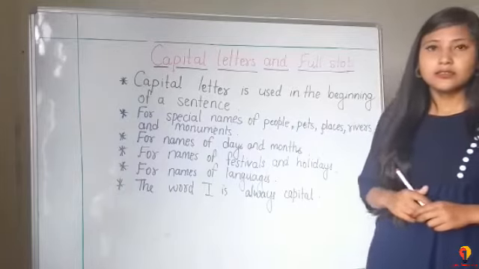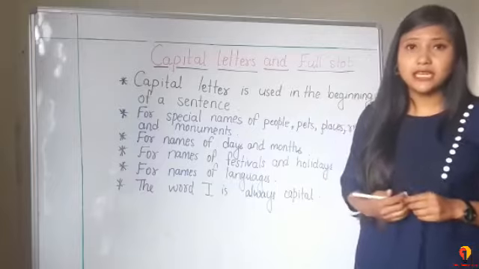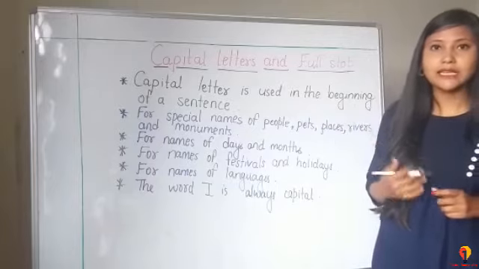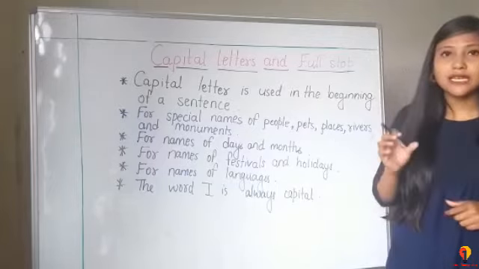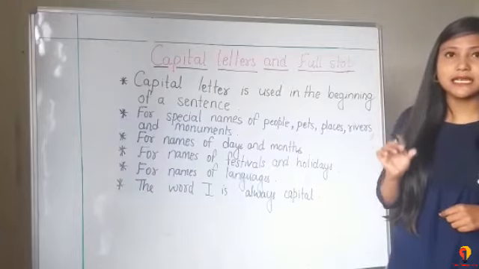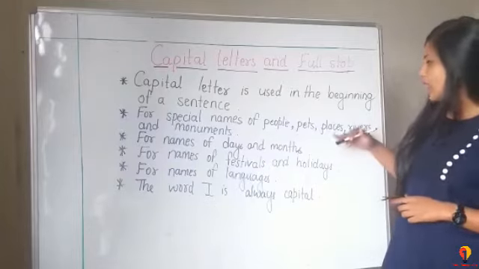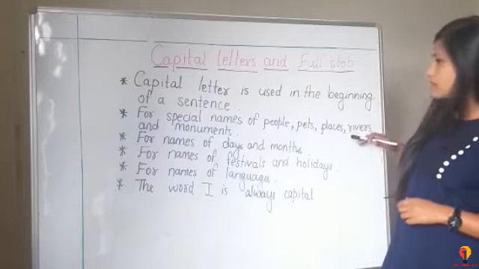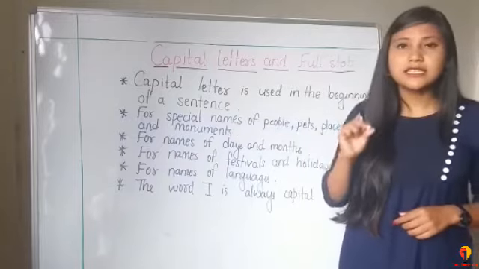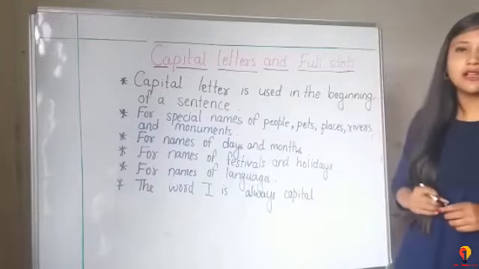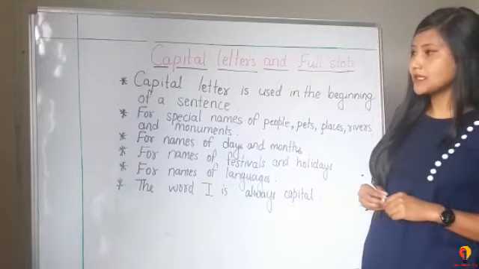Pets. If we give a special name to our pets or animals, we have to write the first letter of that pet's name in capital. Places, rivers and monuments also, the first letter of these words will always be in capital.